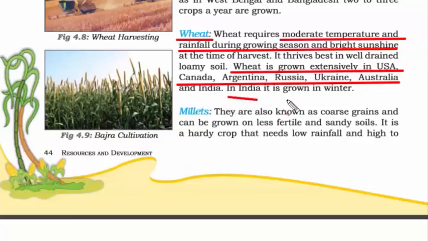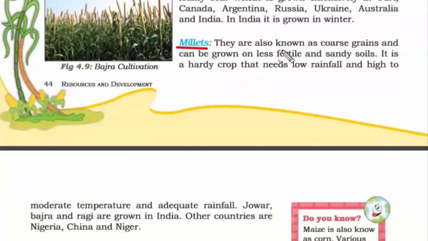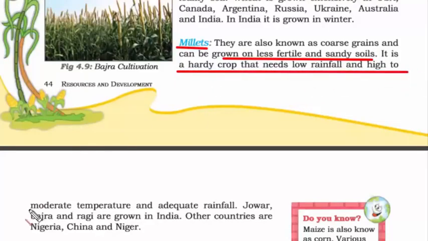And remember, in India, we grow wheat at the time of winter. The next one is millets. They are also known as coarse grains and can be grown on less fertile and sandy soil. So it is a hardy crop that needs low rainfall and high to moderate temperature and adequate rainfall.